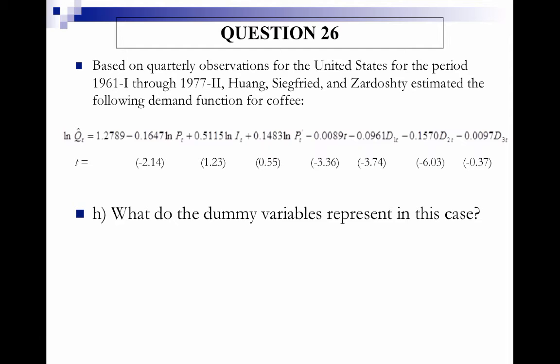What do the dummy variables represent in this case? The dummy variables represent the various quarters and how coffee consumption varies by quarter.